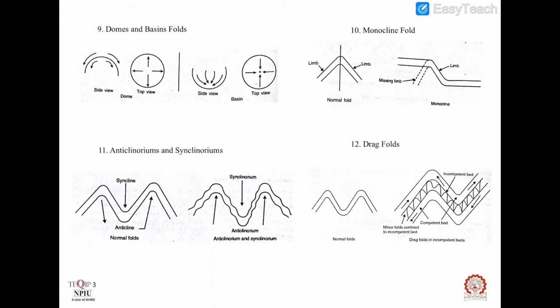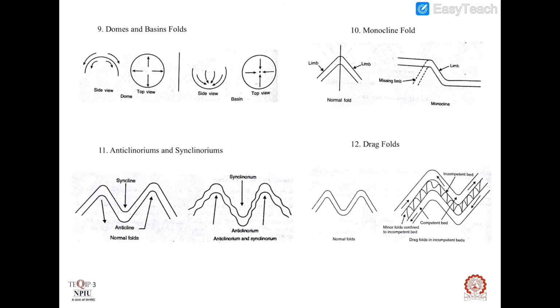Next are domes and basins. Usually a fold will have two distinct limbs, but some folds do not have any such specific limbs and appear as beds locally pushed up or down. That is, their shapes appear as domes or basins.